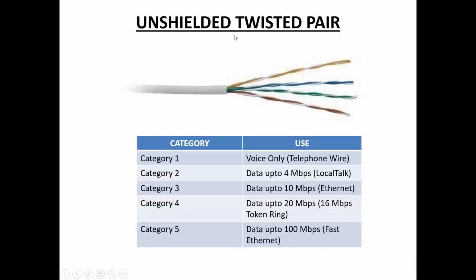First one, unshielded twisted pair. The quality of unshielded twisted pair may vary from telephone grade wire to extremely high speed cable. This unshielded twisted pair has 4 pairs of wires inside the outer jacket. Each pair is twisted with a different number of twists per inch to help eliminate interference from adjacent pairs and other electrical devices.